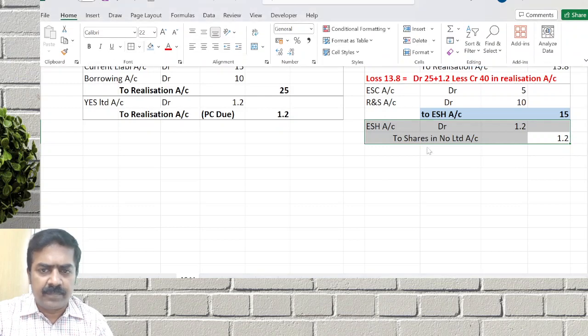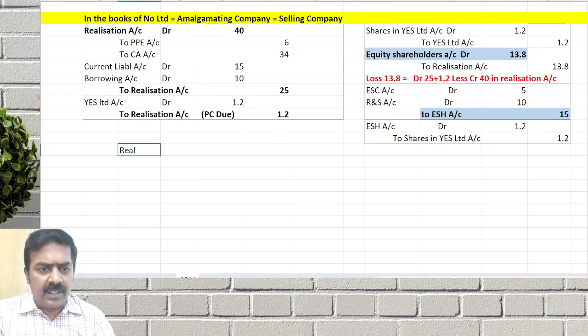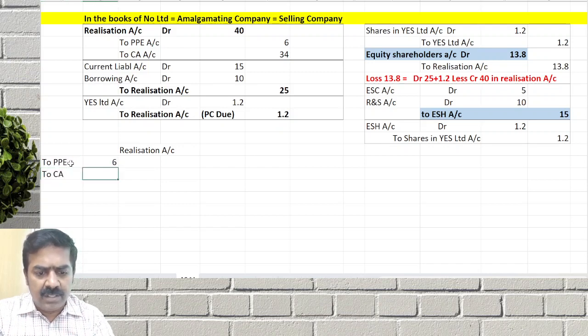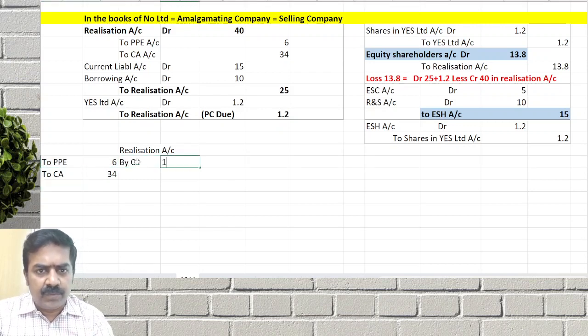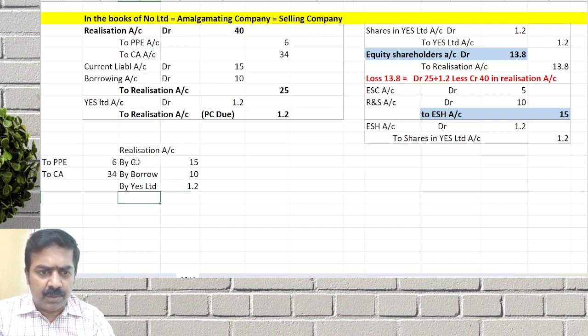Shares in Yes Limited. If you prepare the ledger account, the realization account, to sundry assets: PPE how much? 6 crores, to current assets how much? 34 crores, by current liability 15 crores, by borrowings 10 crores, by Yes Limited for the purchase consideration due 1.2 crore. When you tally, by equity shareholders account the loss will come as a balancing figure. That is the 13.8. This will come as a balancing figure.